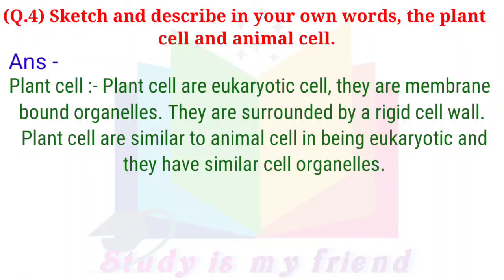Plant cell. Plant cells are eukaryotic cells. They have membrane-bound organelles. They are surrounded by a rigid cell wall. Plant cells are similar to animal cells in being eukaryotic, and they have similar cell organelles.